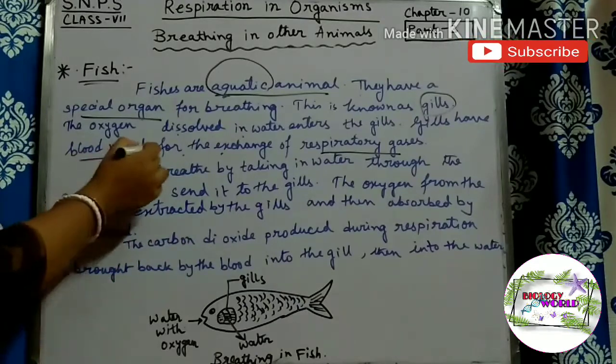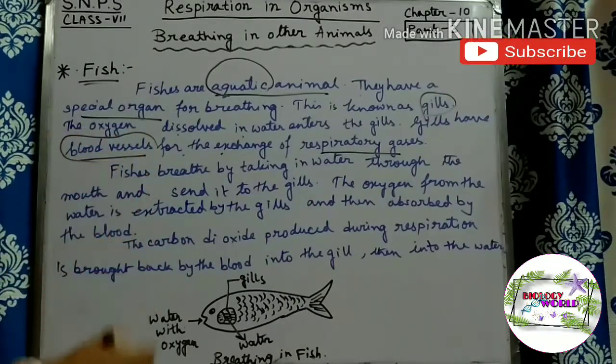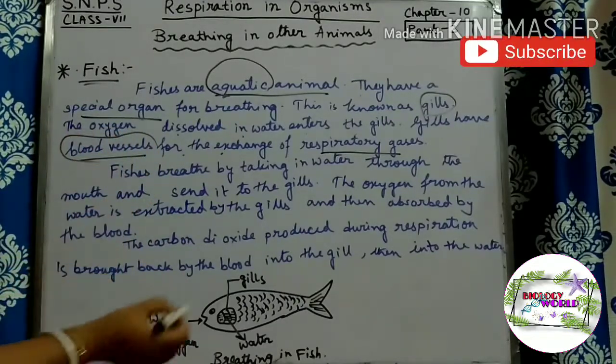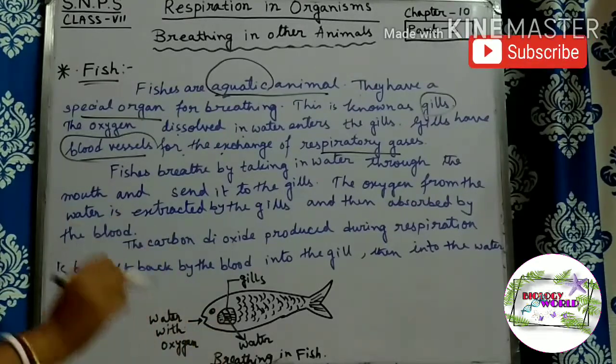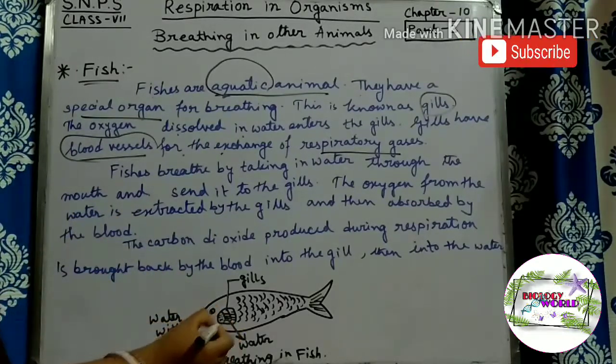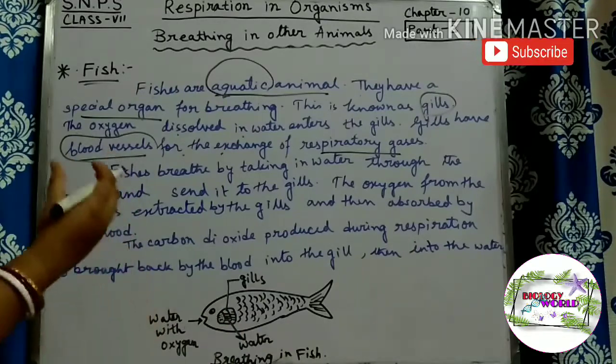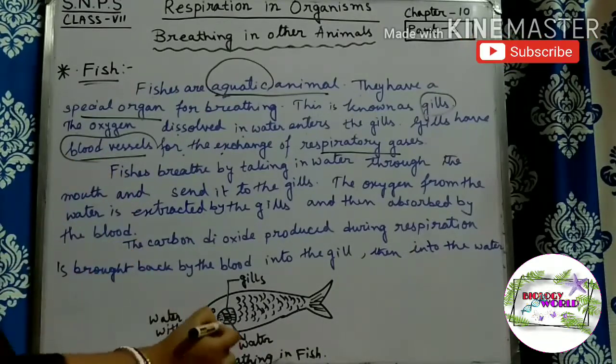Gills have blood vessels for the exchange of respiratory gases. Means gills have blood vessels. By these blood vessels, the exchange of gas takes place.